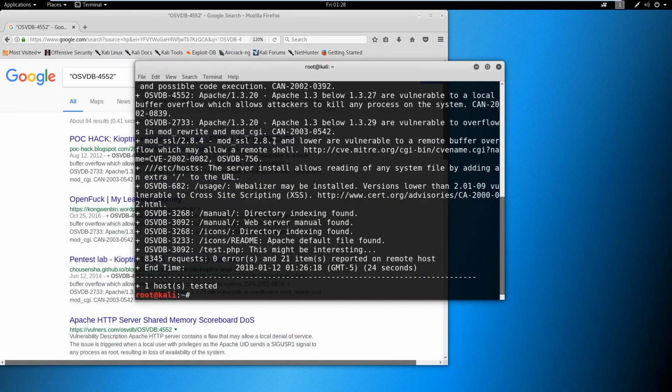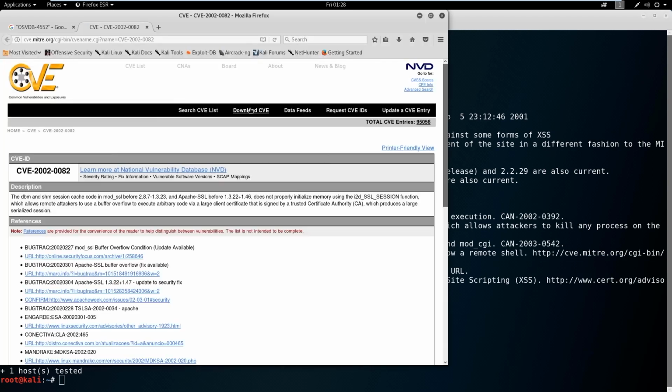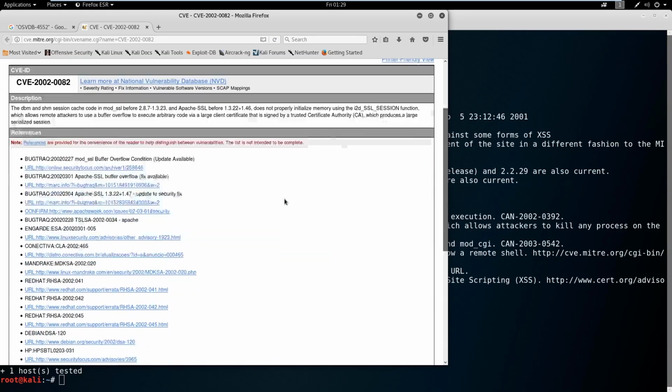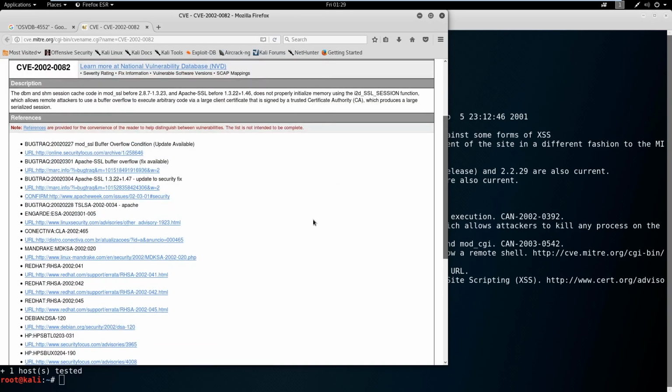We'd come through here, maybe even look up the CVE or the CAN number and try to find more information. They do provide links on some of these. Say this one is vulnerable to overflows. This one has remote buffer overflow. You can click on this link and see if that brings up anything. What you want to ensure is that this vulnerability matches your system and matches the exact version of Apache you're running. So there's just more research to go into.